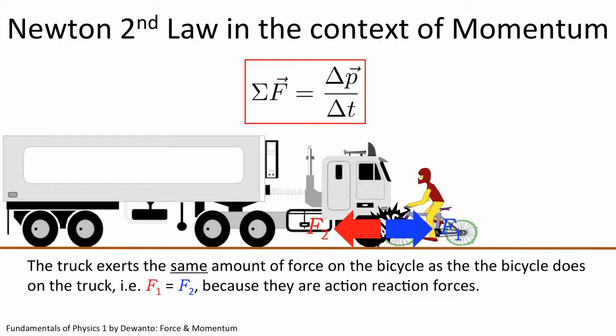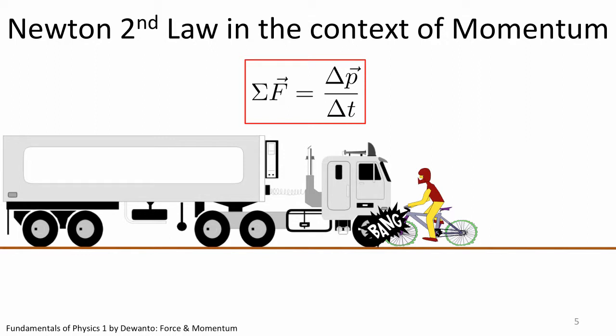So you may then ask, will there be forces involved in a collision which do not cancel each other? Will there be a collision where the left-hand side of this equation is not 0 so that momentum is not conserved? Well, you might have guessed correctly that for this to happen, there must be forces which are exerted by external agents or by the environment, which do not belong to any action-reaction forces when the truck and the bike come into contact.